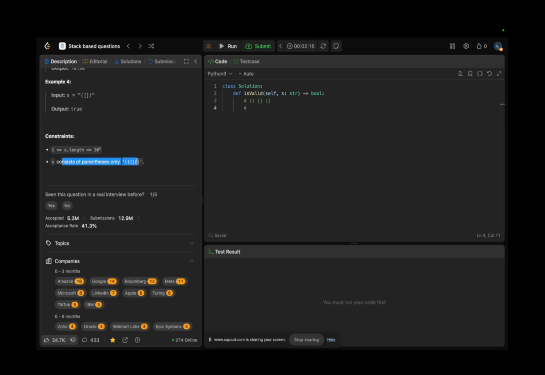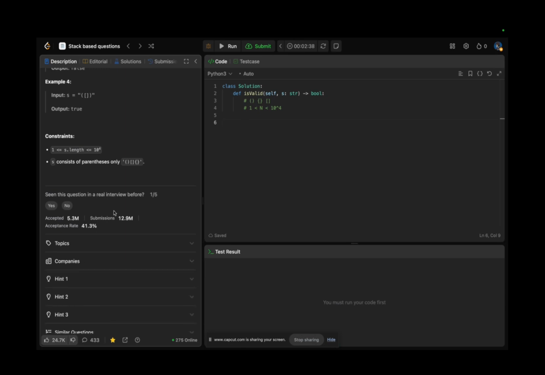We can see that it contains only three of them, and the length is some reasonably big number, 10 to the power of 4. Can it be empty? No, it cannot be empty. That's a good sign, I guess. Perfect. If n were the length of s, it would be like this one. So I have asked everything I'm interested in.